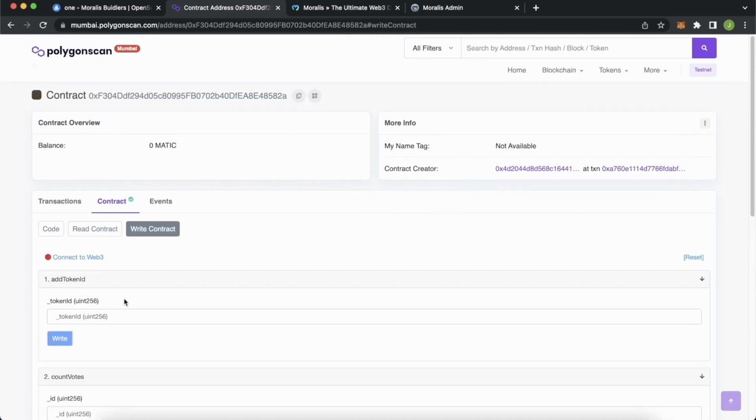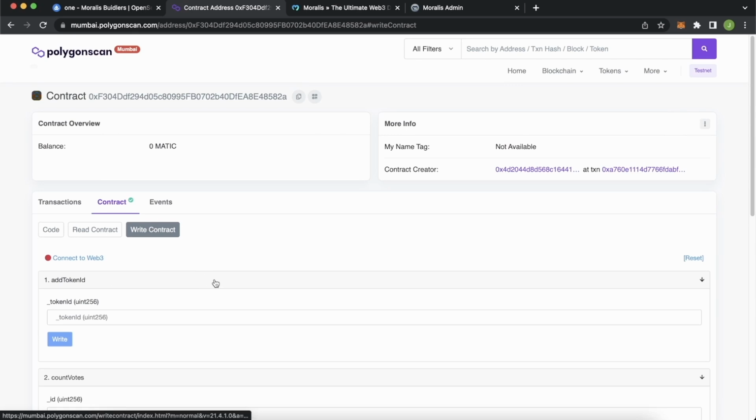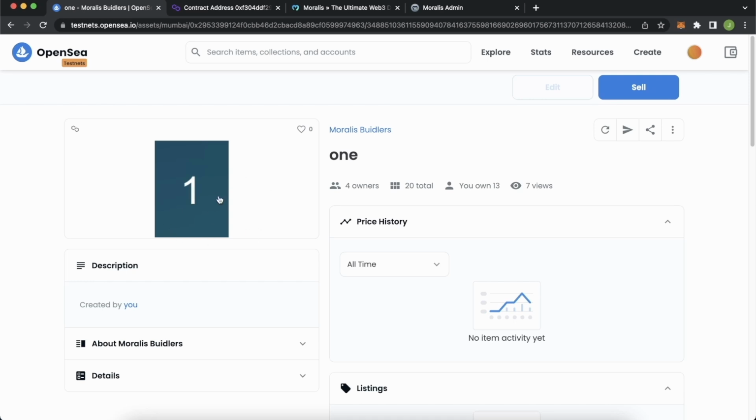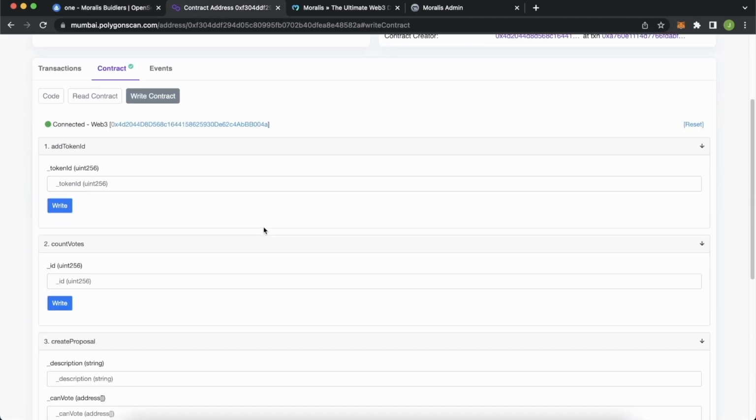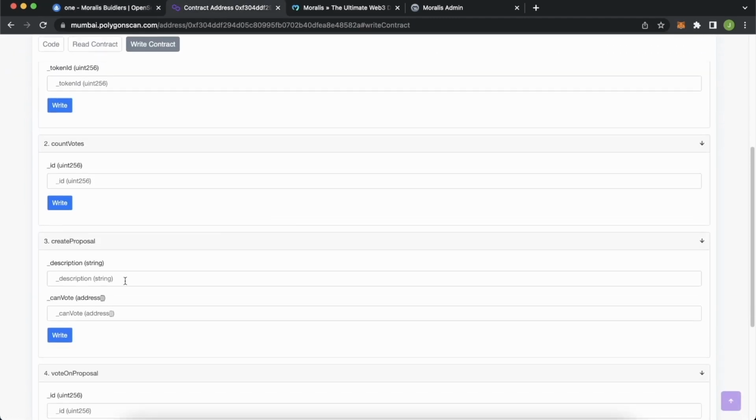How cool is that? We'll go ahead and play with this smart contract a little bit before we jump into creating that front end for this Dapp. Let's get going by connecting to Web3 first, using MetaMask over here. And now we're connected to this account that deployed this smart contract as well. And this is important because we know that this account actually holds this NFT that is important for voting or casting proposals on this smart contract. So if we go ahead and try and create a proposal, we should be able to do this because we hold this NFT.